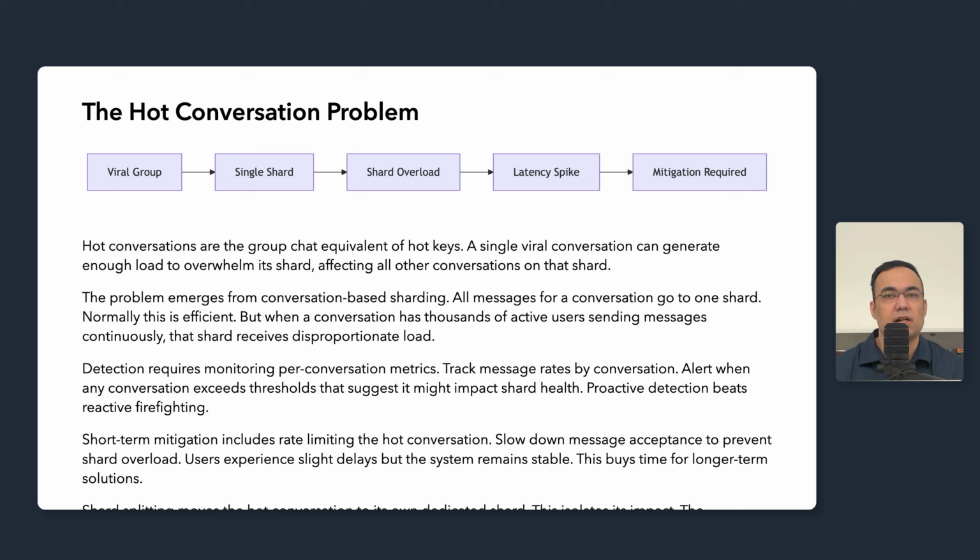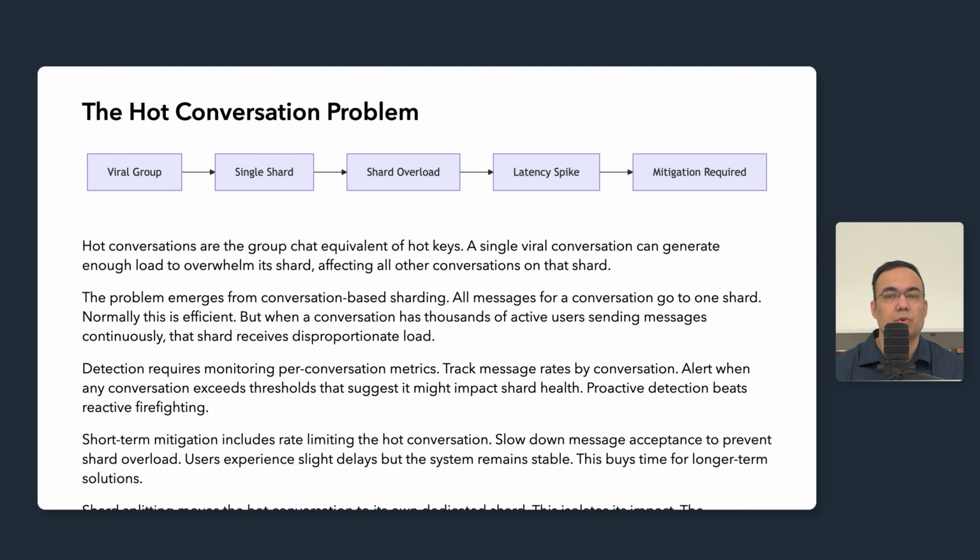Shard splitting moves a hot conversation to its own dedicated shard. This isolates its impact. The conversation still receives all its traffic, but other conversations on the original shard are no longer affected. This requires coordination between the application and database layers.